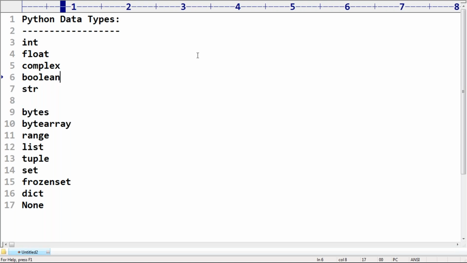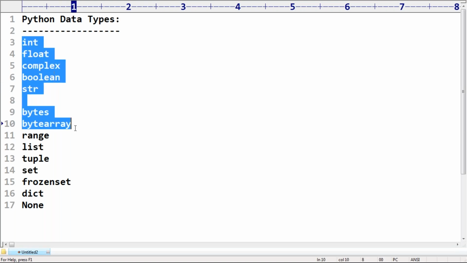So these are the things we require to discuss. Sir, have you observed double? Double is not there in Python. Double is a data type which is available in other languages like Java. Remember that. So these are the various data types we have.